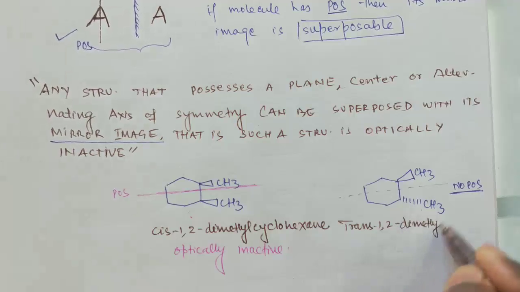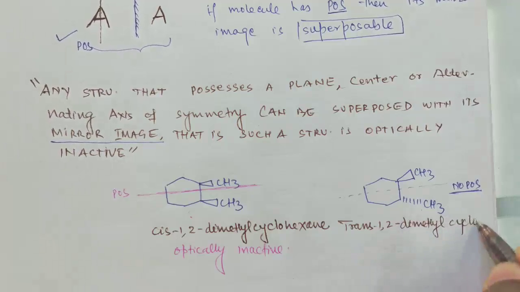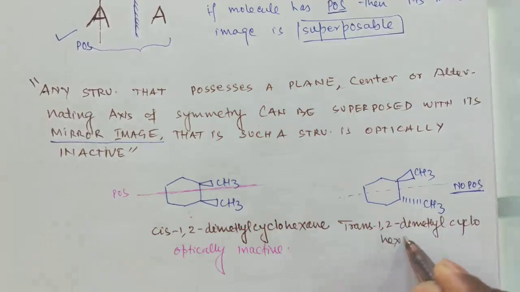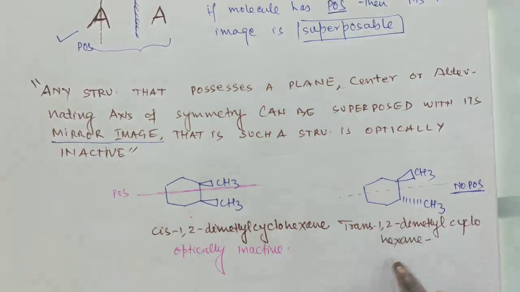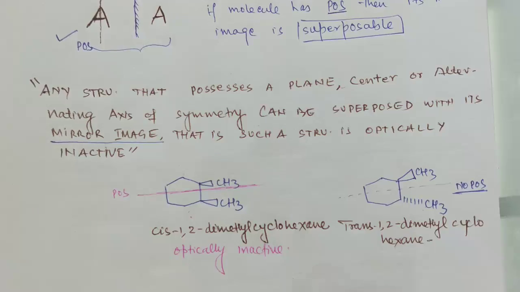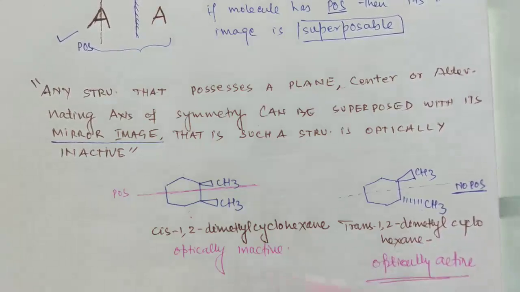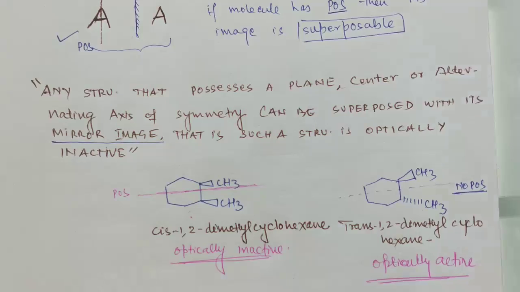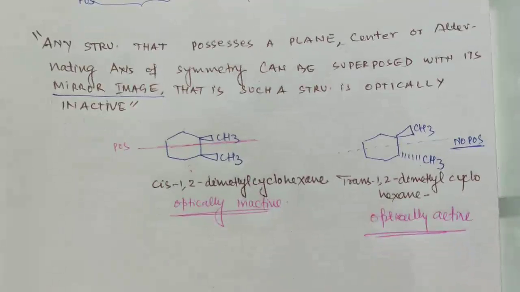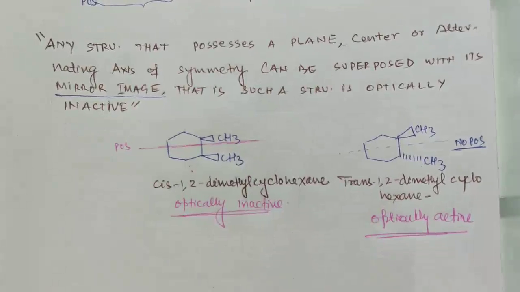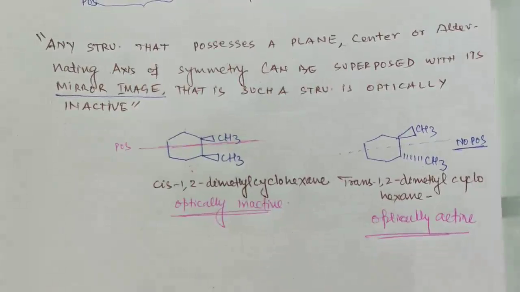No plane of symmetry means this trans-1,2-dimethylcyclohexane is optically active. So in this way, you can correlate with the mirror image and plane of symmetry.